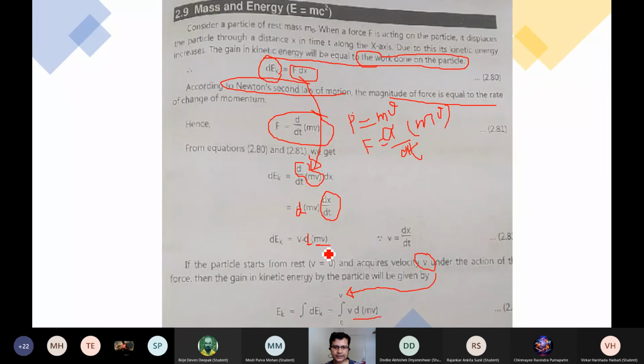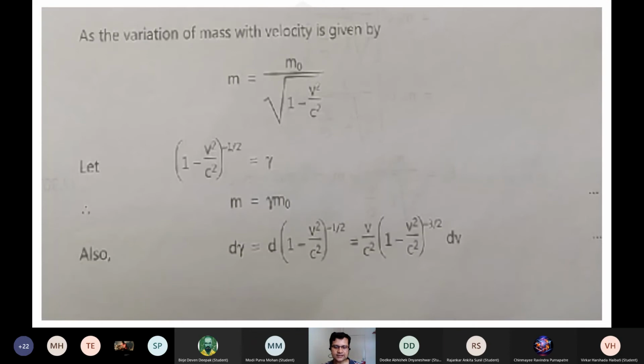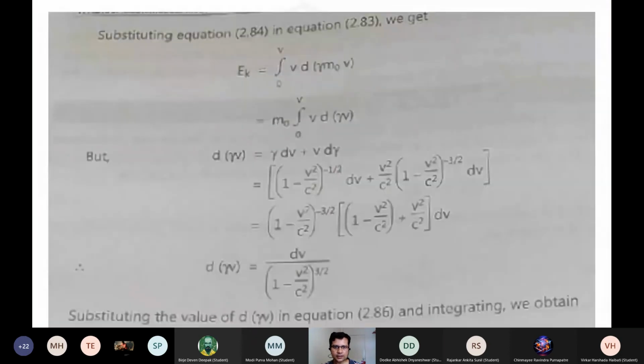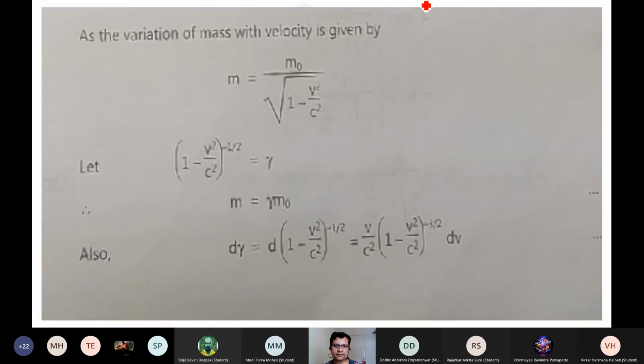The integration and the differentiation are inverse effects, so they are going to cancel. So Ek is equal to the integral from 0 to v. Why do I want to express this m is equal to m0?